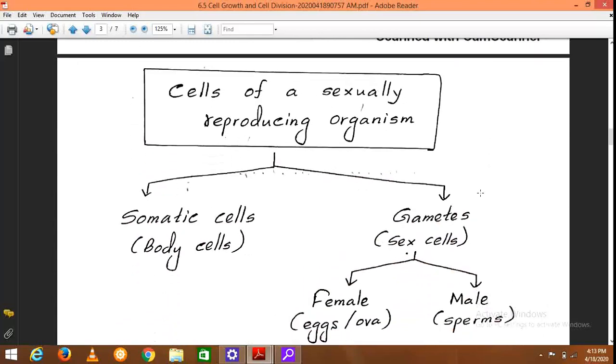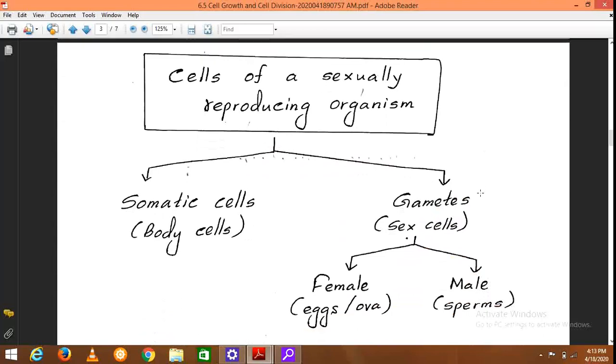Then the cells of a sexually reproducing organism are basically of two types. These are the somatic cells or the normal body cells and the gametes, which we call the sex cells. If I repeat, cells of a sexually reproducing organism are of two types: somatic cells, or the normal body cells, and the gametes, or the sex cells.